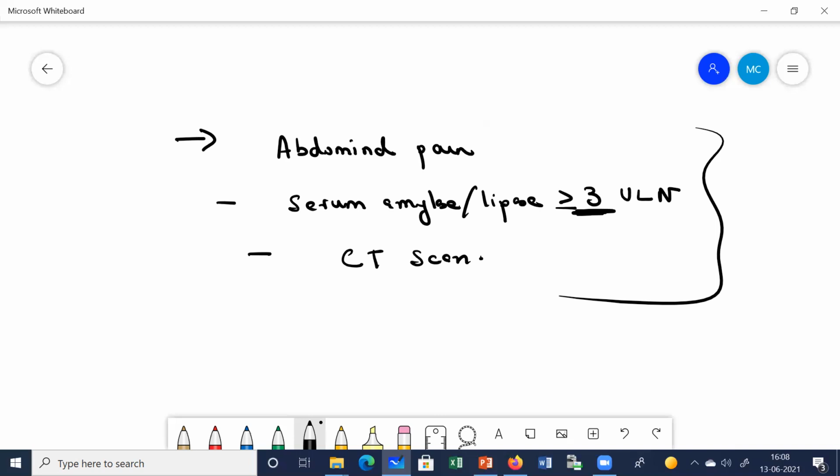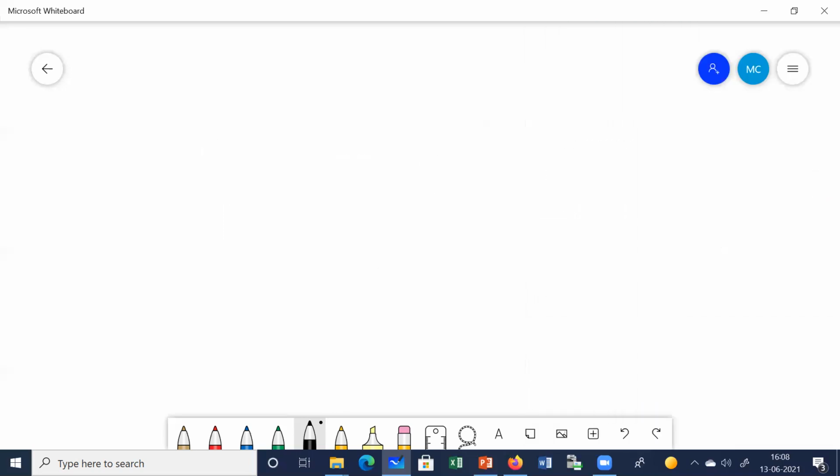What do you understand by prognostic features? Prognostic features means what is the degree of risk associated. Okay, so for that, we have got a criteria which is called Ranson's criteria. Ranson's criteria tells us what is the degree of mortality. Okay, how risky is the condition.